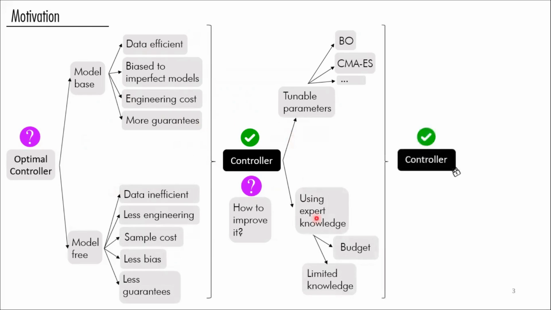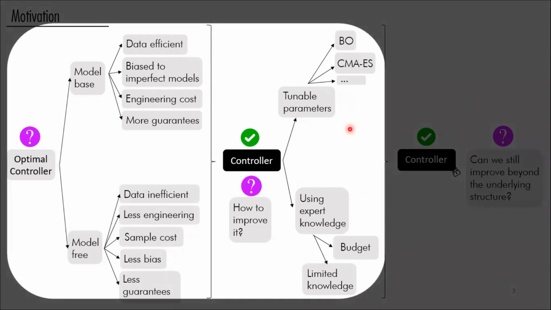However, we want to assume that we have also done the best we could on this level also. So we have probably tuned all the parameters that we had available, or we have used all the engineering knowledge that was available to us. We are still wondering if we can further improve our controller, our solution, beyond its underlying structure. Before talking about possible answers to this question, I would like to first focus on this part because we want to do the best we can here before thinking about improving what we will have as an available solution.